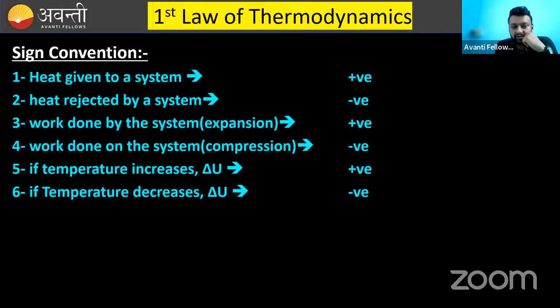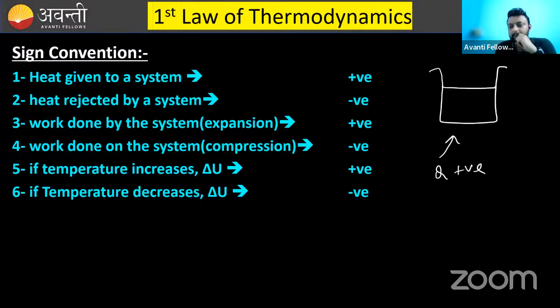If you give some heat to a system, for example, this is a system, then this heat will be positive. If the system is rejecting some heat, then this heat will be negative. I think the first two points are clear. You have to take this into consideration.